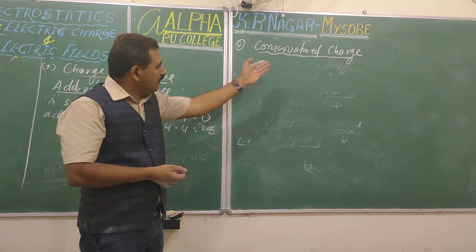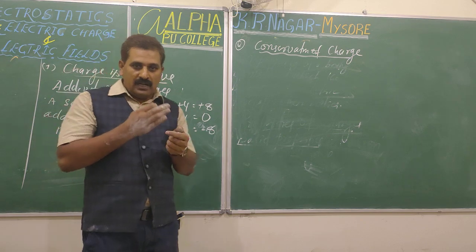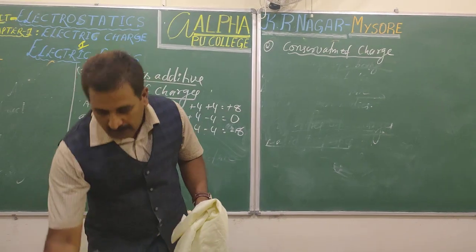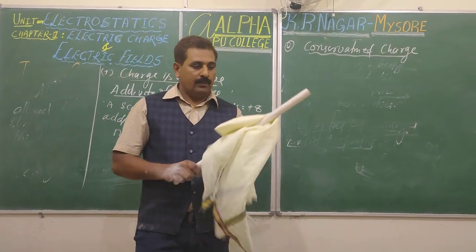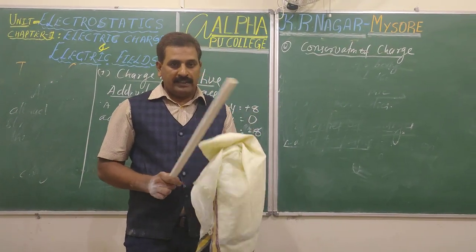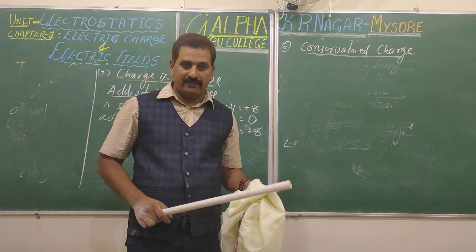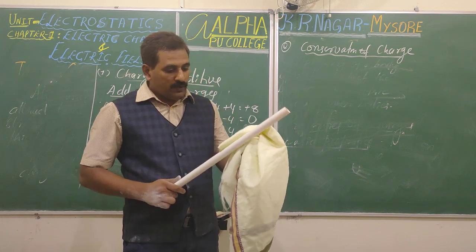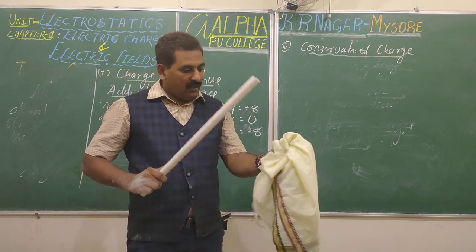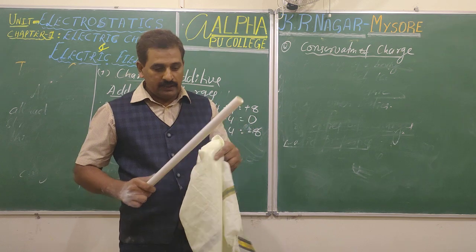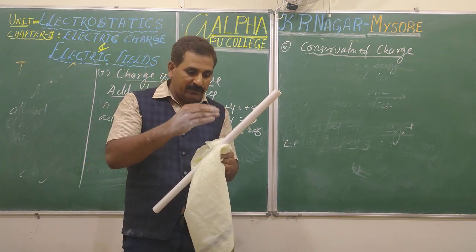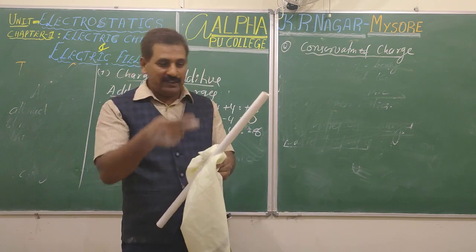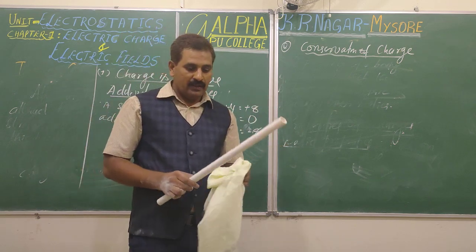What is the meaning of conservation of charge? When you charge bodies, how did you charge a body? You took a cloth and rubbed it with this plastic. See, the process of charging explains this way. We will go to that point later on. When you rub these two objects together, there are charges here and here too. There will be separation of charges between this and this. There are two kinds, positive, negative. They get separated when charged. That is the story here.